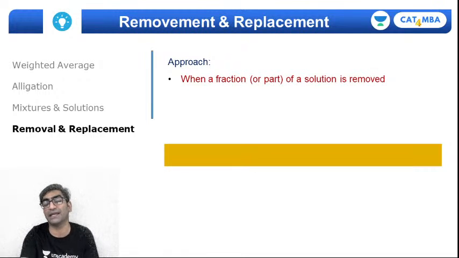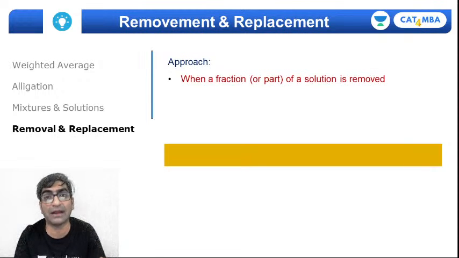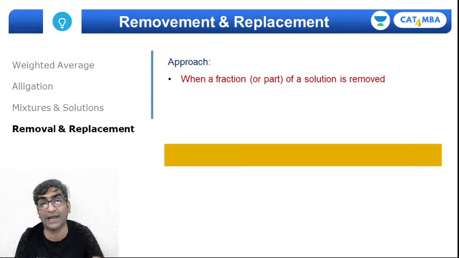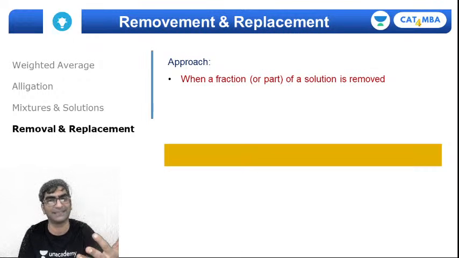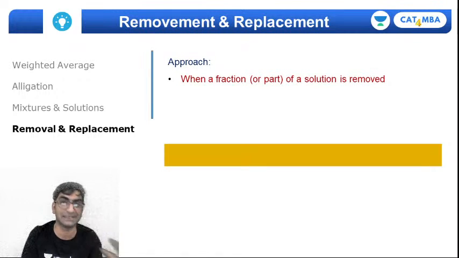And when that is happening, the approach is usually to focus not on the quantity removed, but on the fraction removed, right? For example, if I'm drinking a glass of milk and you tell me I drank 100 ml, you probably won't know. But if I tell you I drank 1/3 of the glass, it's immediately apparent. So similarly, in removal and replacement problems we'll usually focus on what is the fraction that gets removed and what is the fraction that is remaining, right?